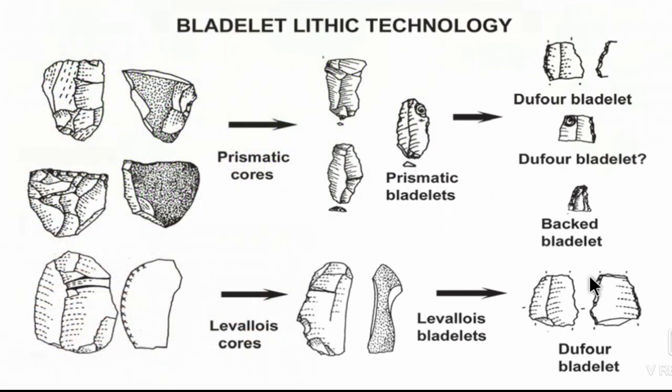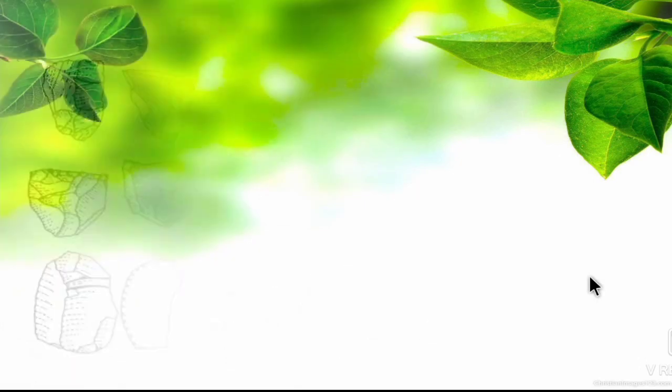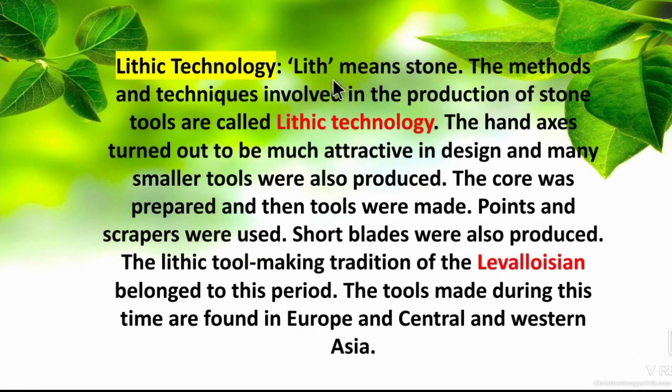Next we can see the lithic technology, that is, the stone technology which they used. Lith means stone. The methods and techniques evolved in the production of stone tools are called lithic technology, and the hand axes turned out to be much more attractive in design and many small tools were being produced. They gave many designs to the hand axes. Making tools out of stone, that technology is called lithic technology.